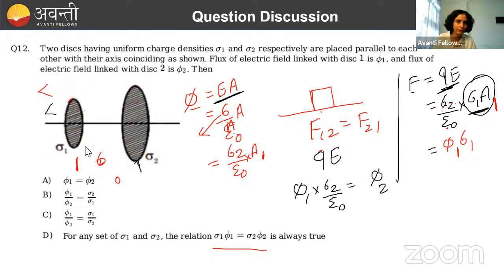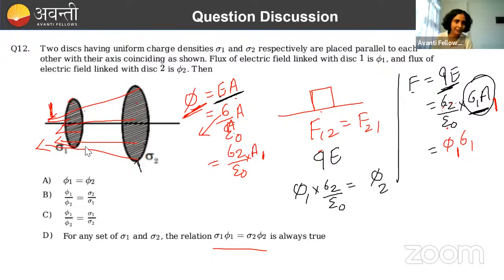जैसे यहाँ पे देखो, we just need to be careful. I have written here what? I have written flux can be written as electric field into area. So in general, this is sigma by epsilon naught into A. If we have to calculate flux through first one, so flux through this will be because of electric field getting generated because of second solid disk. Done.